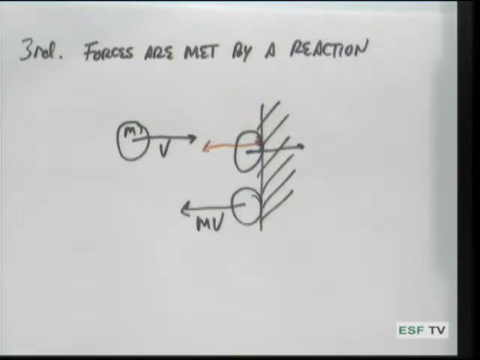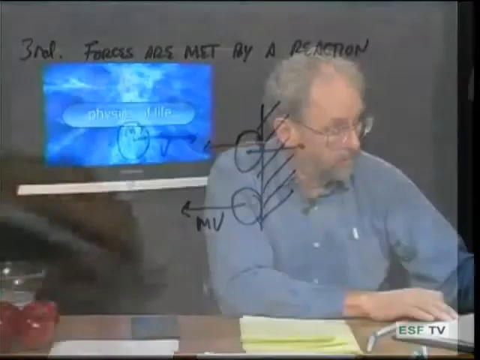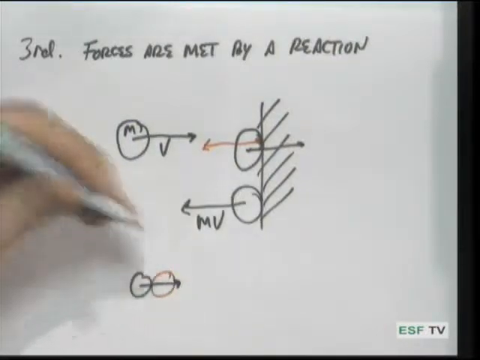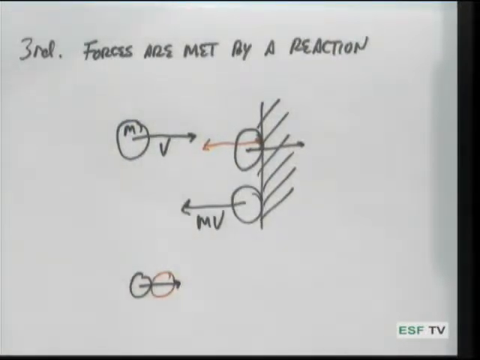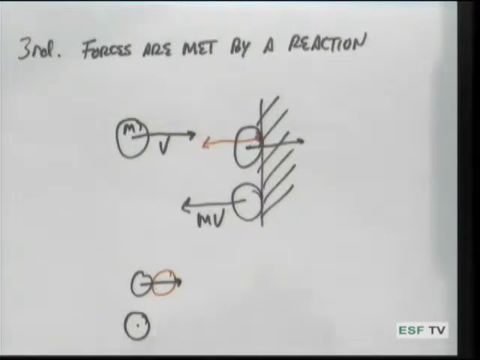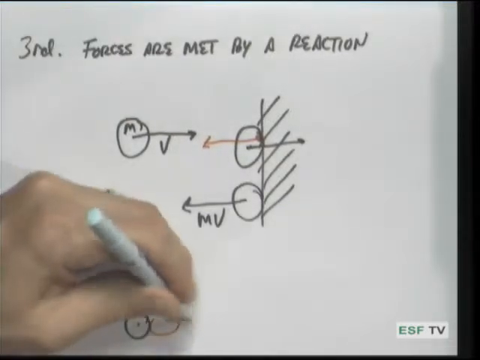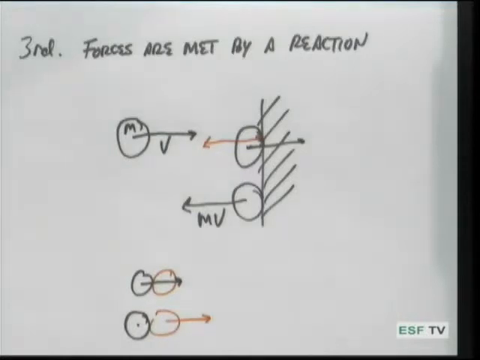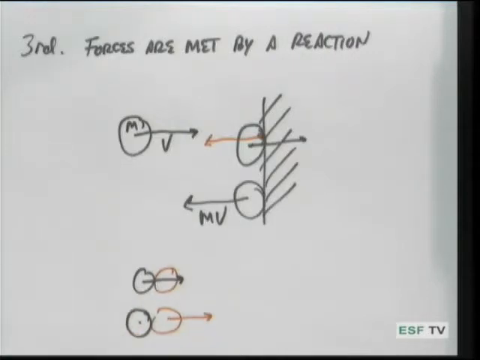Now, that's an object against an immobile object. If you have an object with a certain amount of momentum that comes along and encounters another object sitting still with no momentum, what you will get is a transfer of momentum from one object to the other. And what will happen at that point is that the object here will come to rest, and the momentum will be transferred to this object being sent off in the opposite direction, but with equal momentum. The momentum coming in is equal to the momentum coming out.